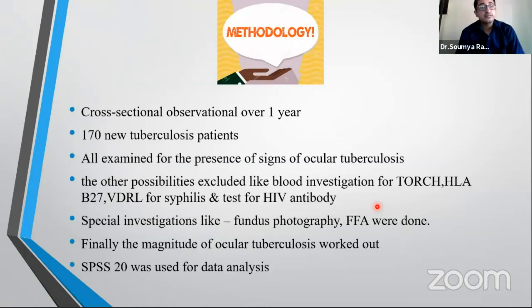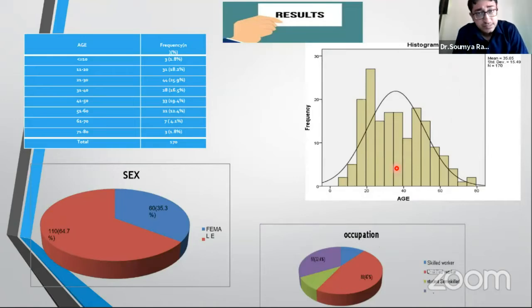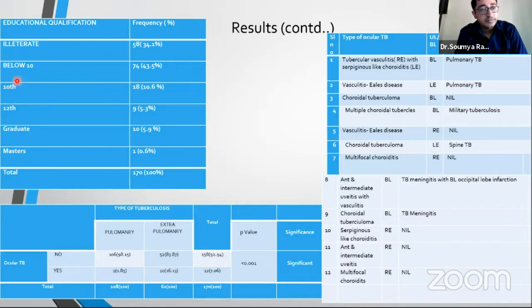With this in mind, we have examined, in the last 1 year, 170 newly diagnosed tuberculosis patients for the presence of signs of ocular tuberculosis, and finally the magnitude of clinically diagnosed ocular tuberculosis was worked out and SPSS 20 software was used for the data analysis. These are some results of the socio-demographic profile, and we see that most of the patients were male and unskilled workers, and most of them were below 10th standard of education.